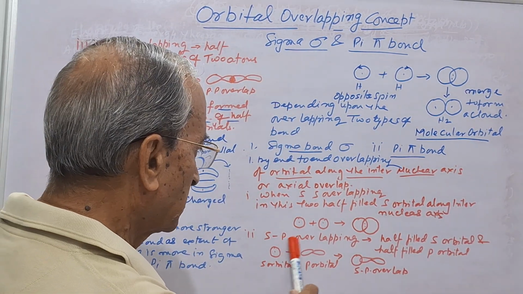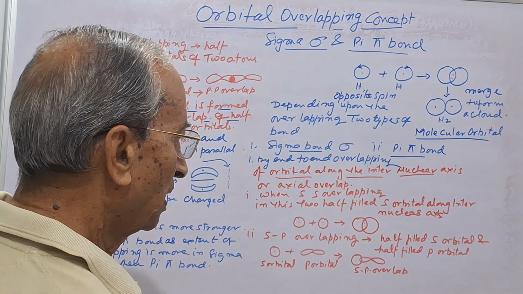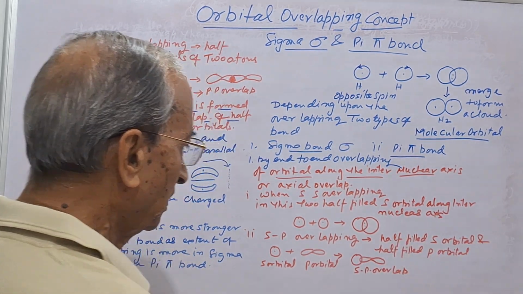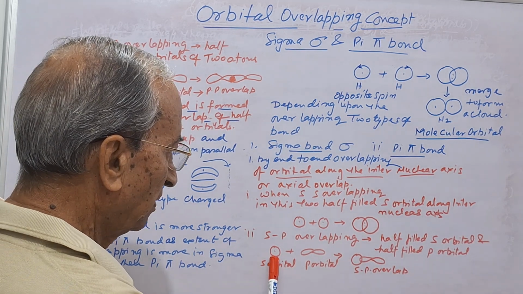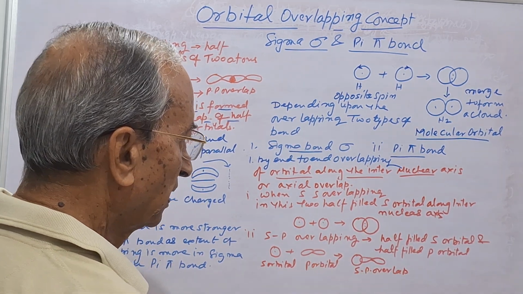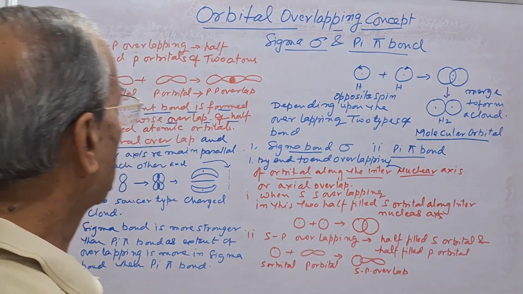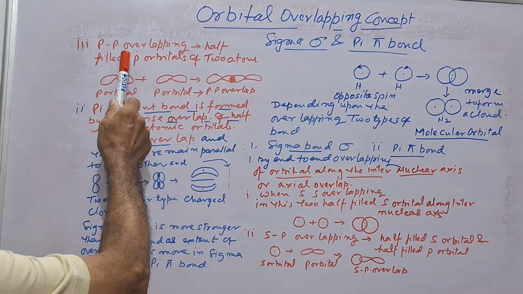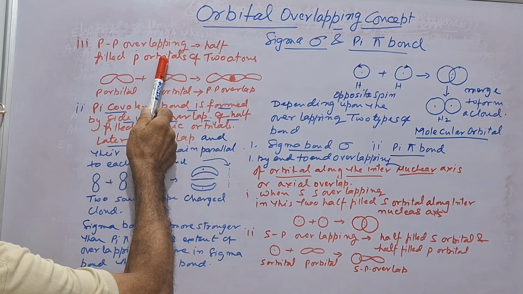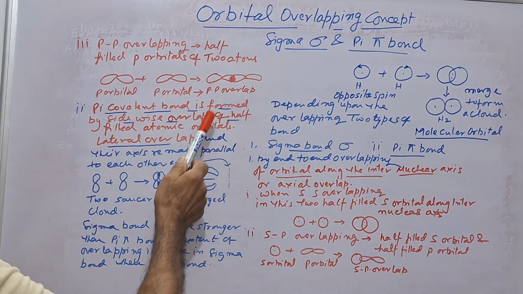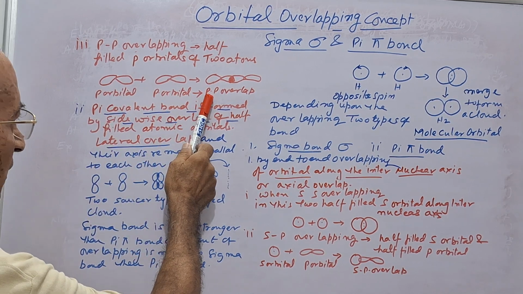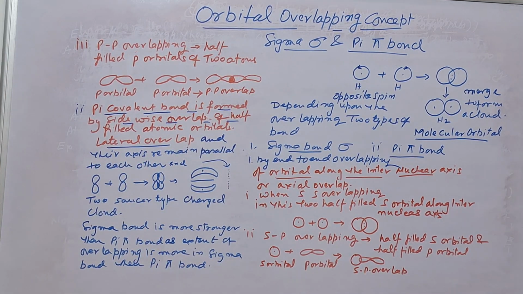Now the second case, sp overlapping, a half-filled s orbital and a half-filled p orbital. This is the s orbital, the p orbital. Then sp overlapping takes place, same thing. And the third case, pp overlapping, half-filled p orbitals of the two atoms, then pp overlap takes place.